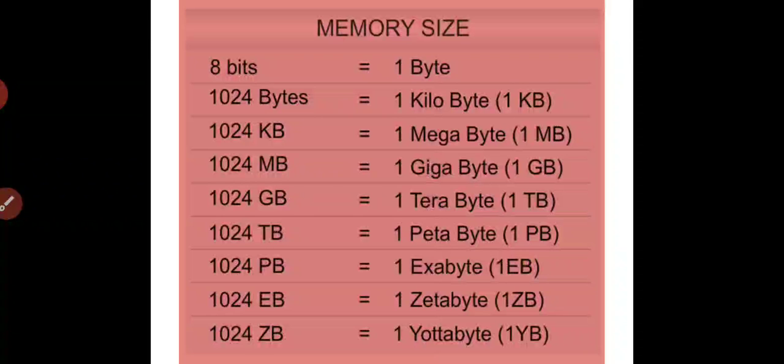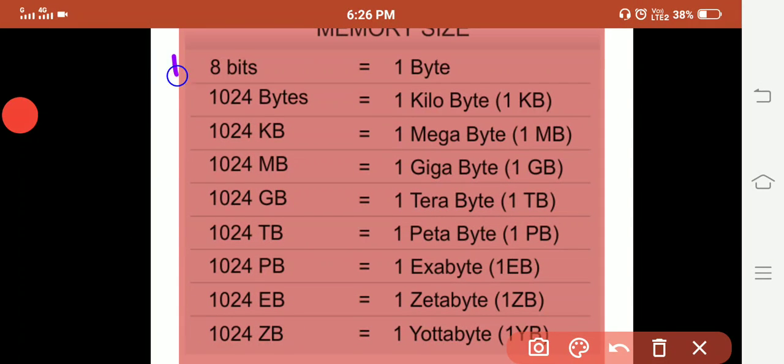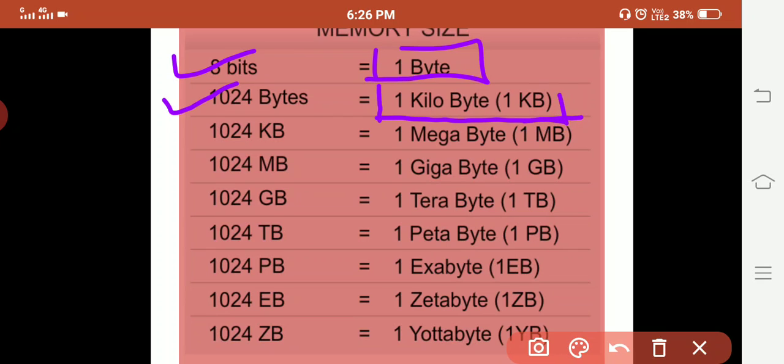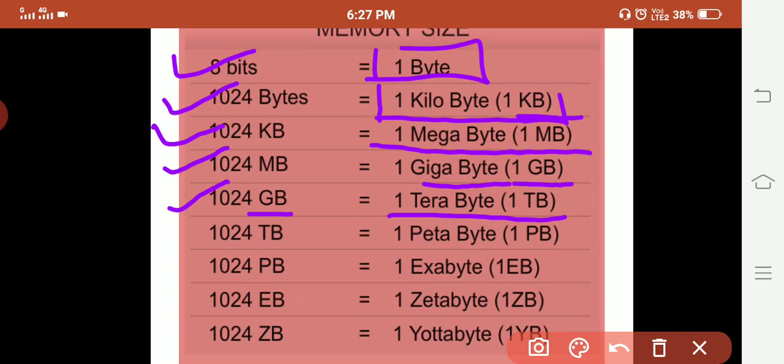Let us learn the memory size. 8 bits means 1 byte. 1024 bytes means 1 kilobyte, or 1 KB. 1024 KB means 1 megabyte, or 1 MB. 1024 MB means 1 gigabyte, which is 1 GB. 1024 GB means 1 terabyte, or 1 TB. 1024 TB means 1 petabyte, or 1 PB. 1024 PB means 1 exabyte, or 1 EB.